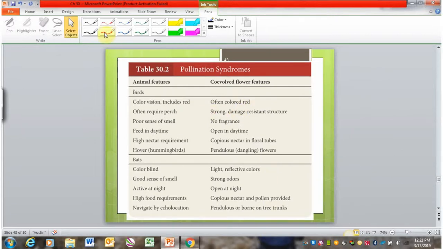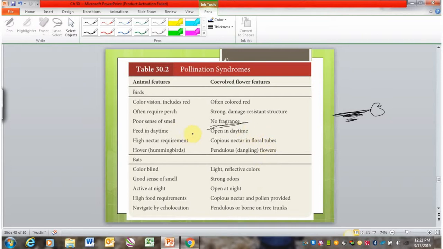Birds oftentimes are primary pollinators of red flowers. They have color vision and they see red really well. They do require a perch usually, the only exception being hummingbirds. So that requires like a thick stem with a flower on it, right? So they can't land on like a tulip. They would just flop over a tulip. They need that sturdy perch to be on the flower. They don't have a good sense of smell, so if a flower doesn't have a scent, that oftentimes means it's pollinated by a bird.